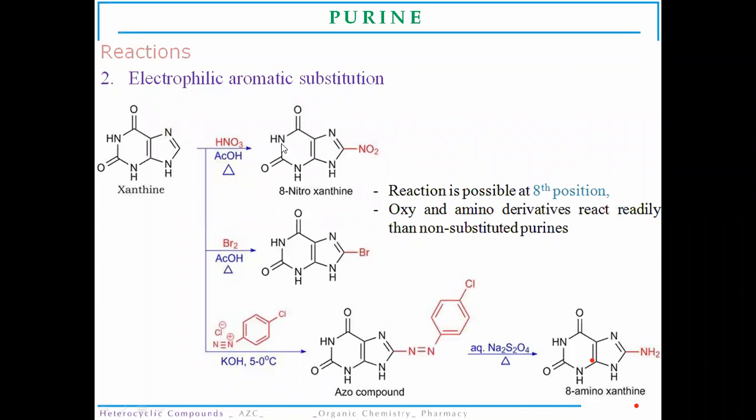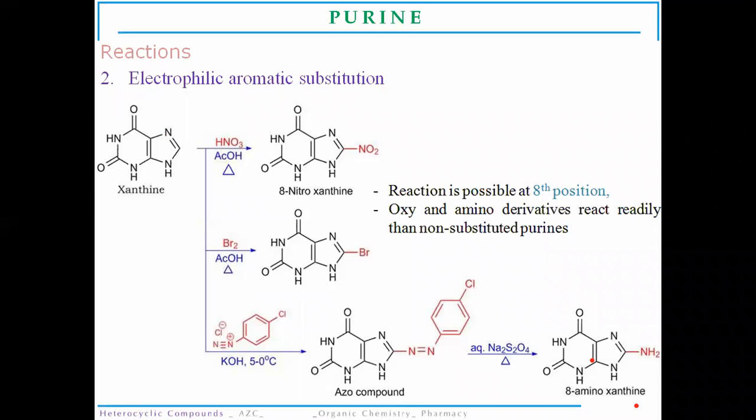Now, next are the reactions of the substituted purine molecule, that is xanthine. When it undergoes a nitration reaction in the presence of acetic acid, it will give 8-nitroxanthine. Now the reaction is possible at the 8th position only, because oxy and amino derivatives react more readily than the non-substituted purines.